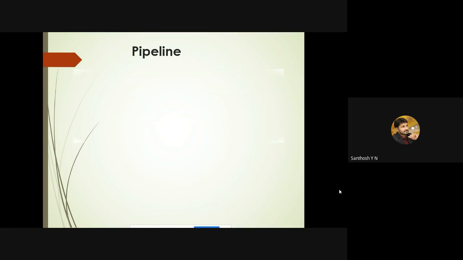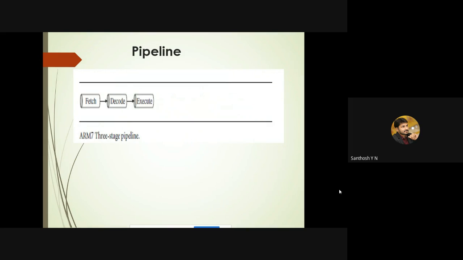In pipelining, the three important stages are fetching, decoding, and execution. What is meant by fetching? Fetching is nothing but the processor fetching each and every instruction that we have written in our program. That is the first important step. The processor fetches the instructions provided from the user end. Next is decoding.